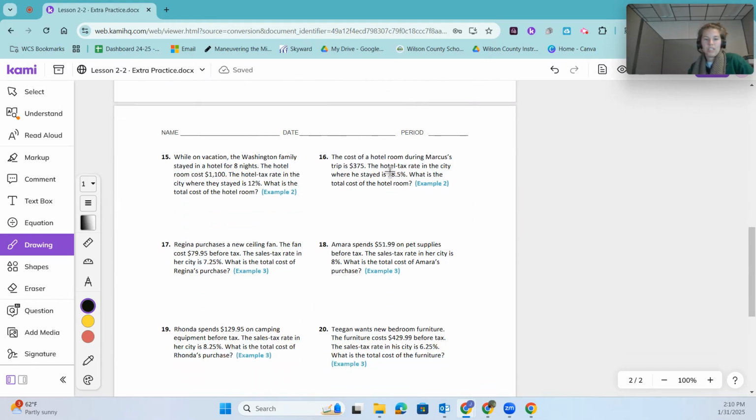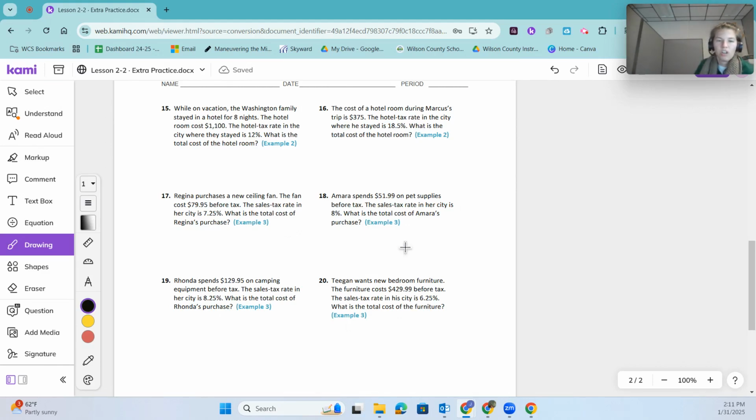Okay, there are 2 more just like that that you can try there. These are going to be solved the exact same way. Again, they're asking for total cost. So Regina purchases a new ceiling fan. The fan costs $79.95 before tax. The sales tax rate in her city is 7.25. So we have $79.95 plus that tax, 0.0725 times the $79.95, is going to equal my total cost.